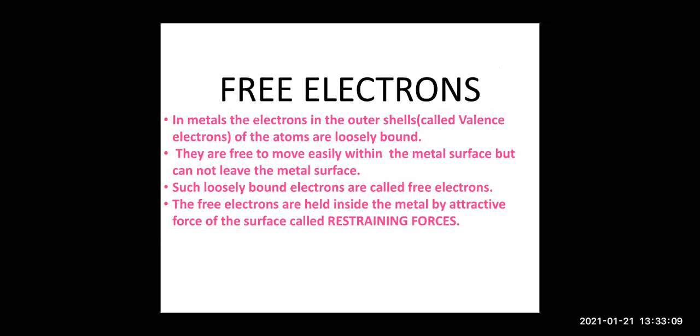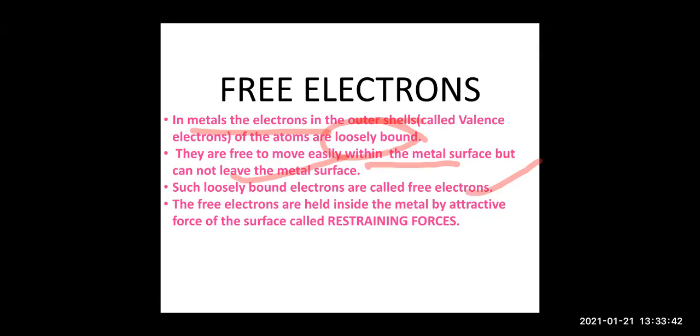Now let's start with the first topic, that is free electrons. So children, free electrons are the electrons which are present in the outermost shell. They are the valence electrons. They are very loosely bound to the metal, right? They can move freely inside the metal. Inside the metal they can move anywhere, but they cannot leave the metal. So such loosely bound electrons are known as free electrons.